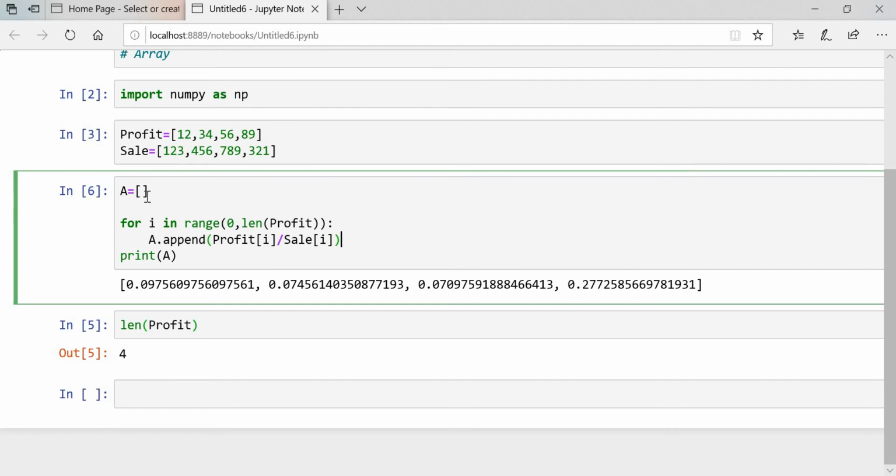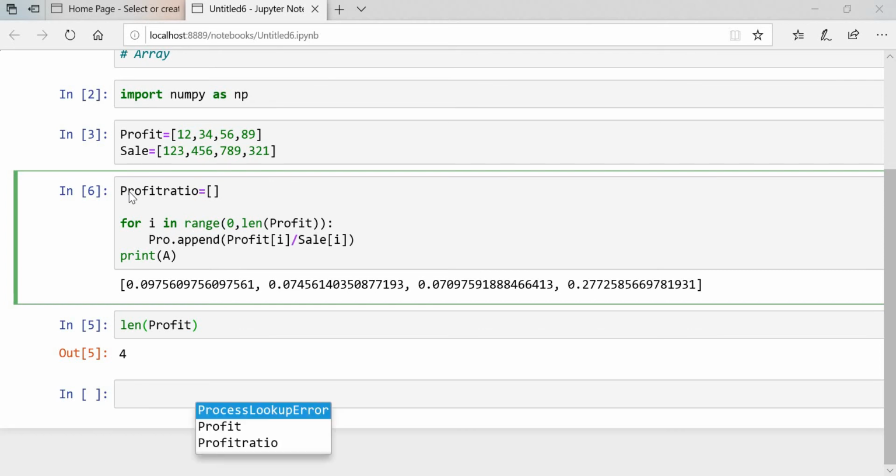Then inside this empty list you have to append, means you have to add your profit ratio. Here you have to change, that is profit ratio. Here also you have to change the profit ratio.